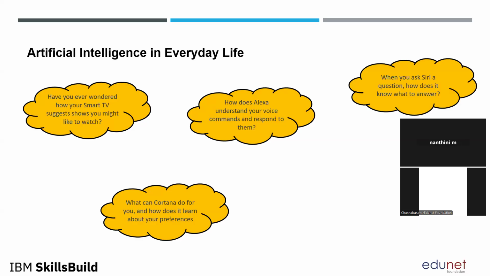We are in the era of generative AI that can generate new content rather than predictions or classification based on historical data. So these are some of the real-time examples of artificial intelligence in our day-to-day life.